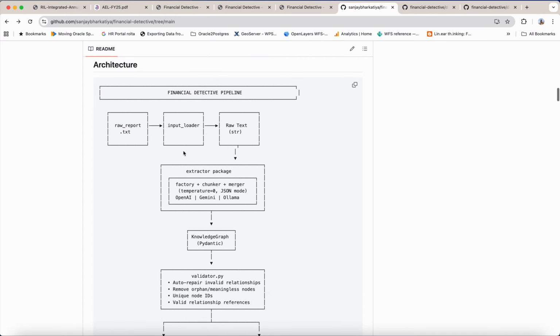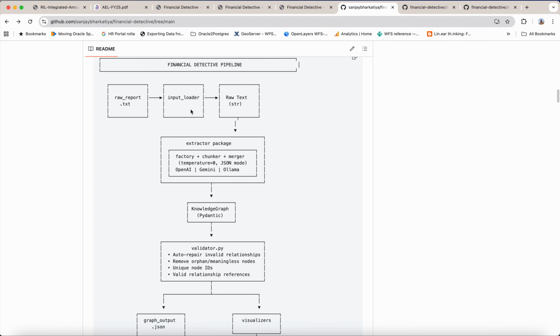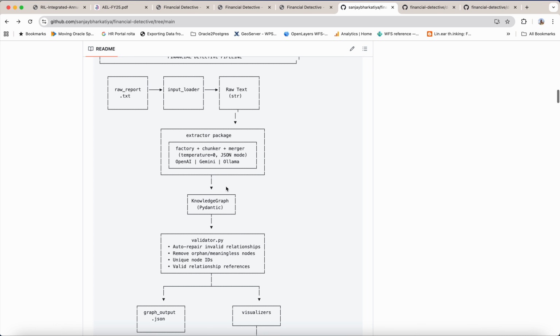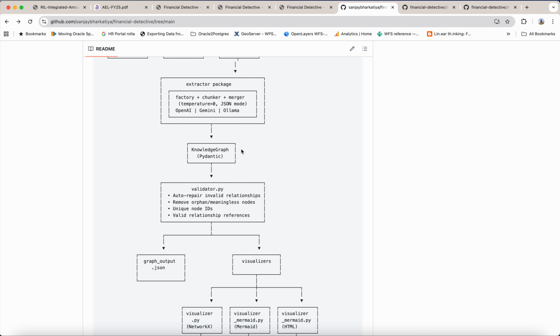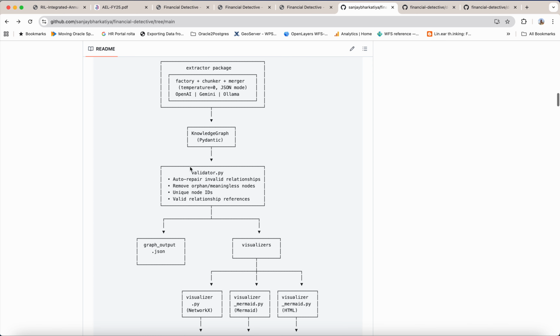Now I'll walk you through the architecture. This is the Financial Detective pipeline, where I input the raw text through the input loader. The extractor package selects which type of LLM extractor to use through a factory pattern. Temperature 0 maintains deterministic output. The chunker and merger output in JSON mode. Once the LLM gives an output, the Pydantic validator validates the output as per the schema.